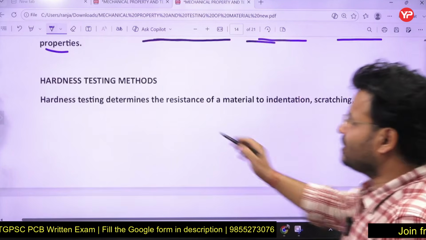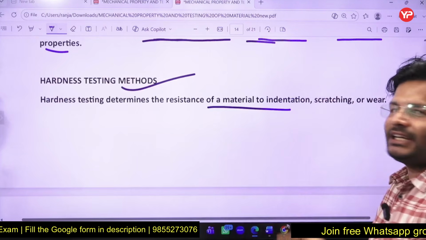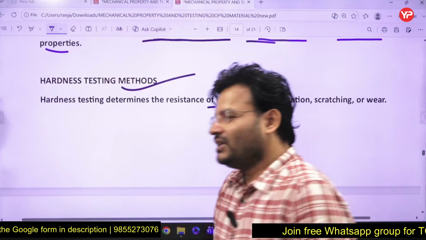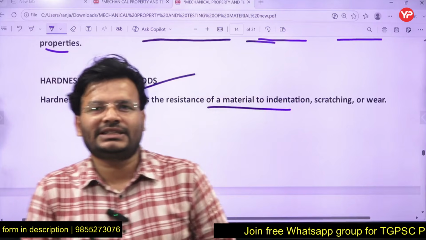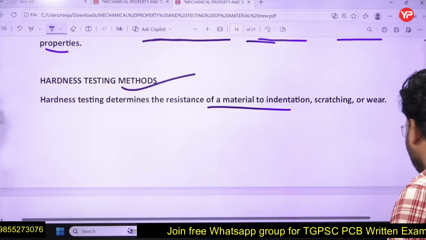First, you have to discuss the hardness testing method. Hardness testing determines the resistance of a material. Already you have discussed, hardness is what? It is the resistance of a material to indentation, penetration, surface scratch, all that, right?